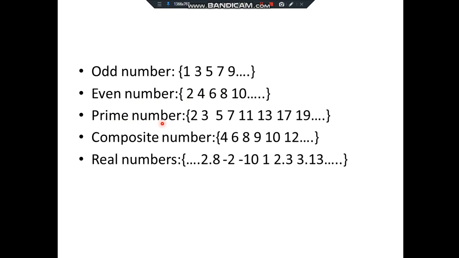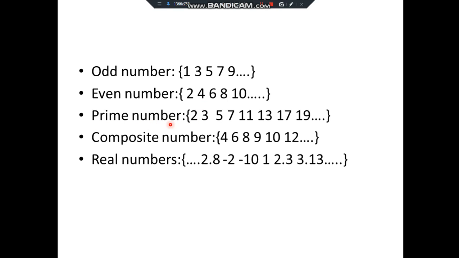Prime number is nothing but a number which doesn't have any other factor. See, 2, 3, 5, 7, 11, 13. It is a number which cannot be obtained from any other table. See, if we consider 4, we can get it by 2 into 2, okay? Whereas 3, we can get only by 1 into 3 and 3 into 1. We cannot get it by any other number. Okay, that is a prime number.